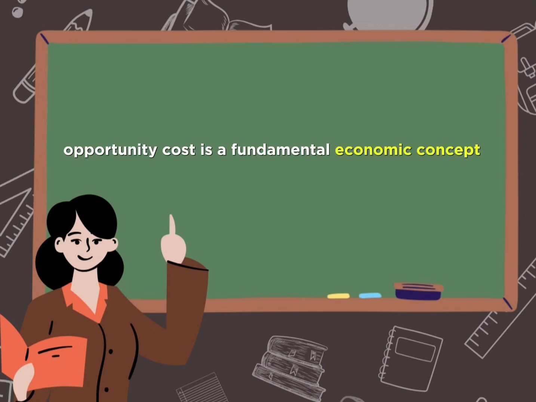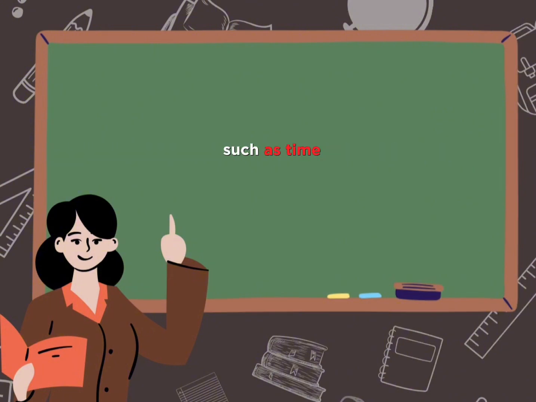Opportunity cost. Opportunity cost is a fundamental economic concept that refers to the value of the next best alternative foregone when a decision is made to allocate resources, such as time, money, or effort, toward a particular option. In other words, it's the cost of foregoing the next best alternative when making a choice. Example. If a person has the option to either work at a job that pays $50 per hour or attend a 3-hour social event, the opportunity cost of attending the event is not just the time spent, but also the potential earnings of $150. 3 hours x $50 per hour.